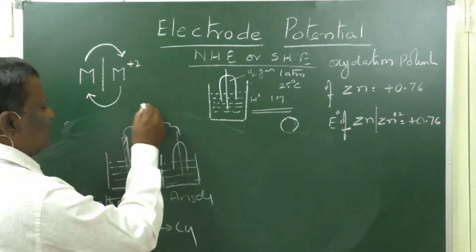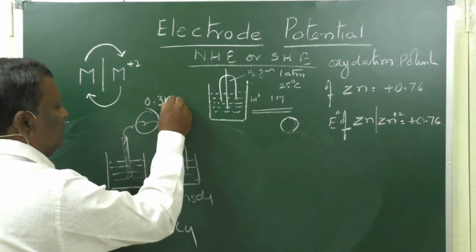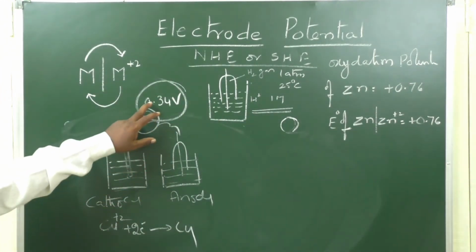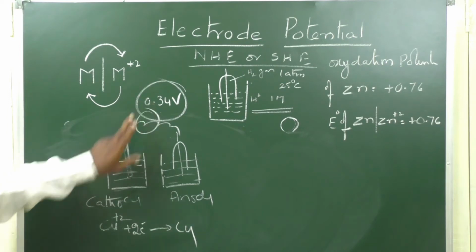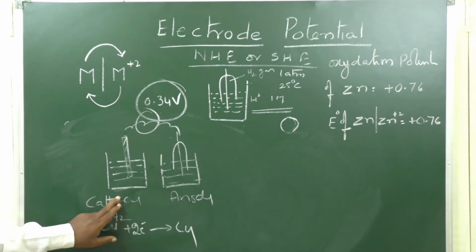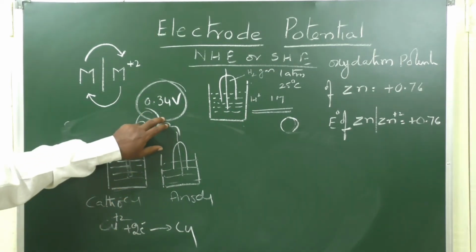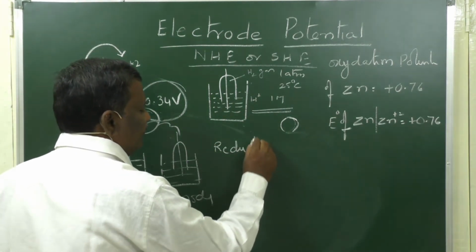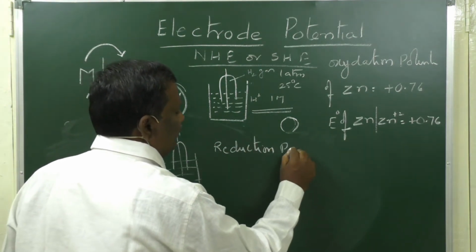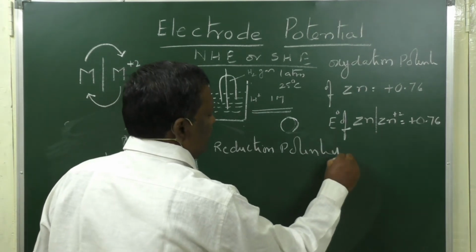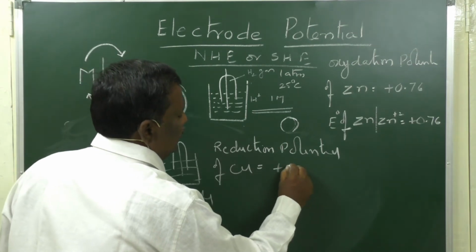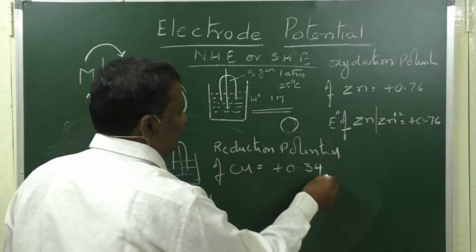Now the EMF is found to be 0.34 volts, because EMF is always positive. So the EMF of the galvanic cell is 0.34. Here copper is being reduced, so it is our cathode. So here this EMF is considered as the reduction potential of Cu, which is equal to plus 0.34.